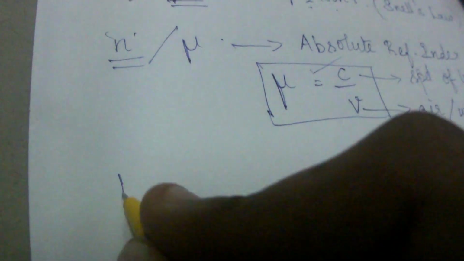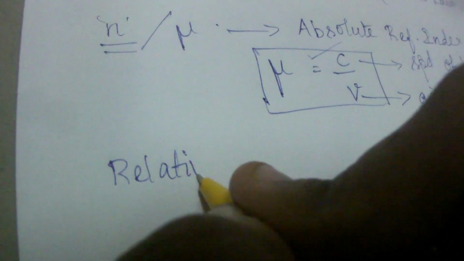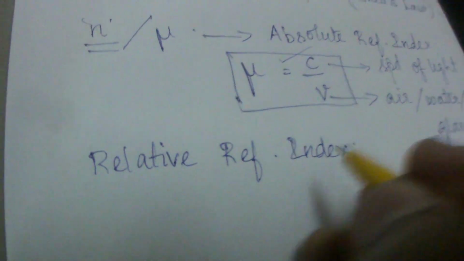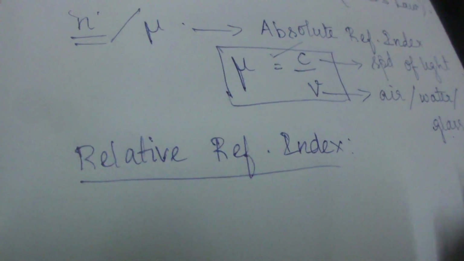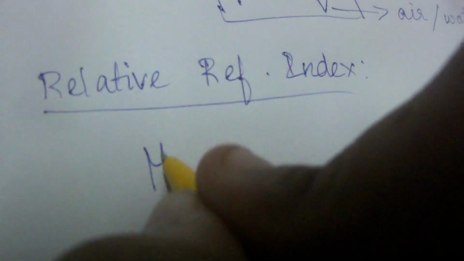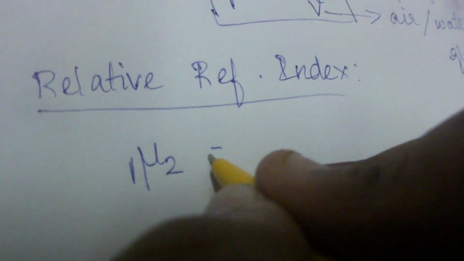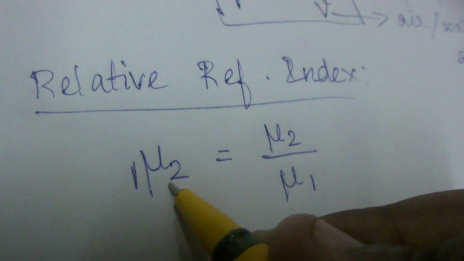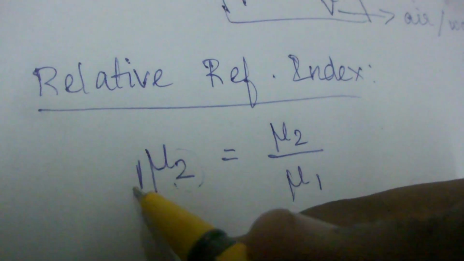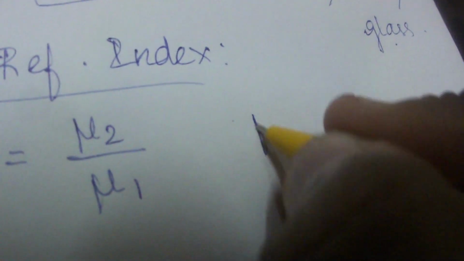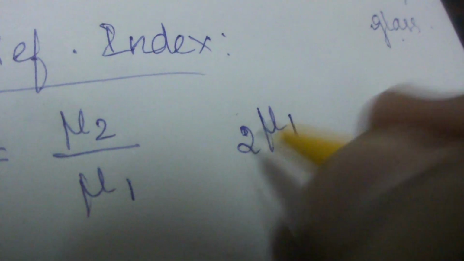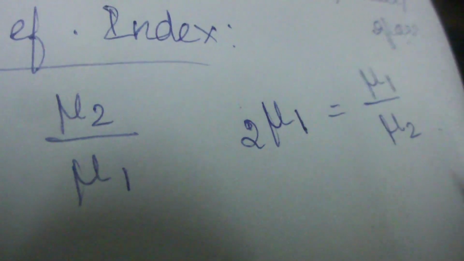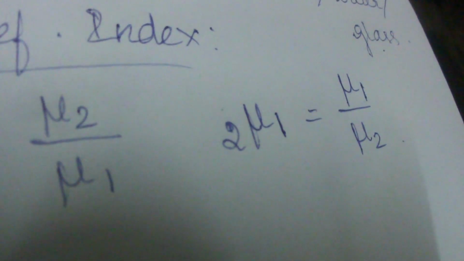Now we have to know relative refractive index. The word itself says relative. So something is related to some other thing, right? So when I represent something like this, like nu2 1, it means nu2 by nu1. Okay, so it means nothing other than refractive index of the second medium with respect to the first medium. So you have to write the formula like this. If it's nu1 2, that is refractive index of the first medium with reference to the second medium, then the formula becomes nu1 by nu2. Okay, so this is what is known as relative refractive index.